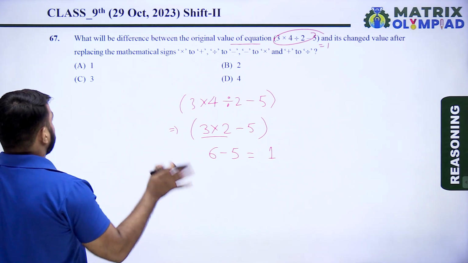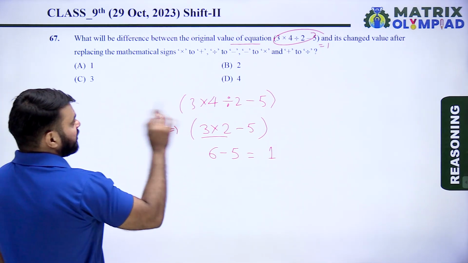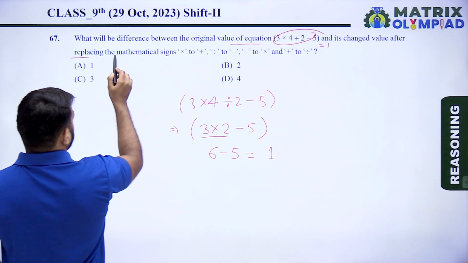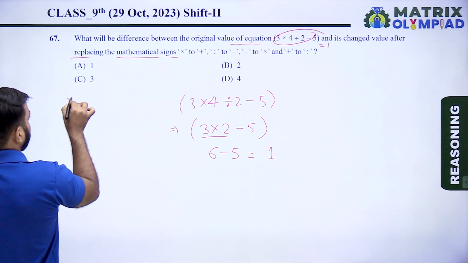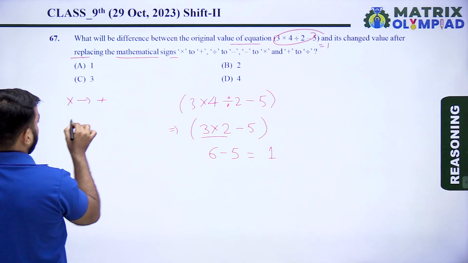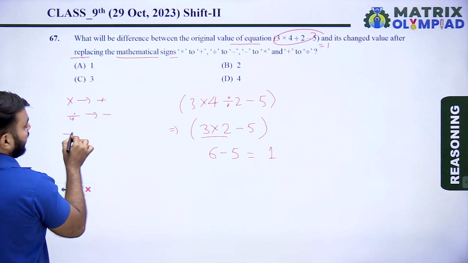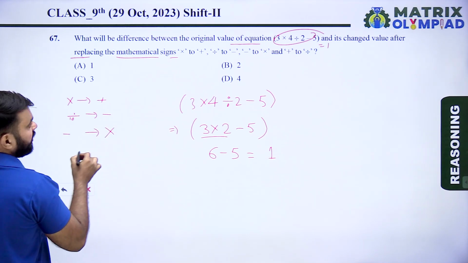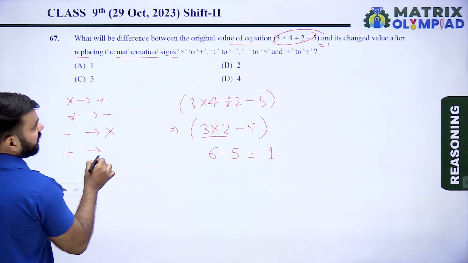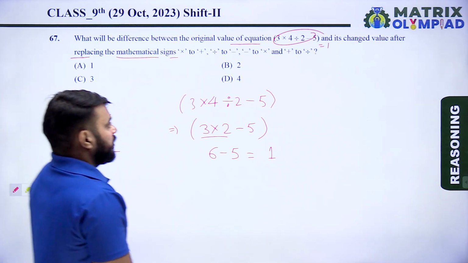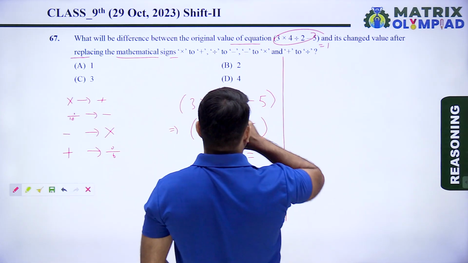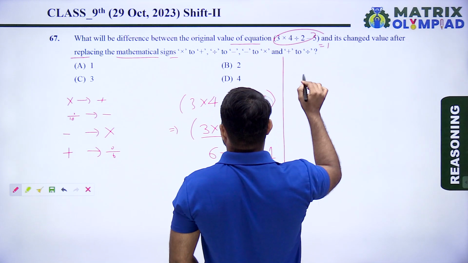Now interchange the mathematical signs and find the changed value. Multiply means plus, divide means minus, minus means multiply, and plus means divide. Now interchange the mathematical signs of the equation.